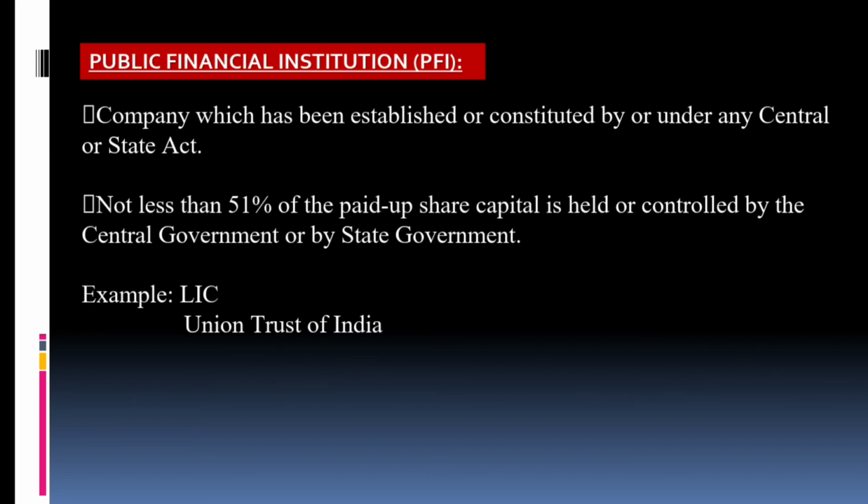Now come the public financial institution. Who is known as a public financial institution? The company of which more than 51% of the shareholding or capital is controlled or held by the state government or the central government. Okay, the government company, which we call a government company, is a public financial institution. Why is it known as a public financial institution? Because it is constituted or acts in accordance with the Central and State Acts of India. For example, Life Insurance Corporation of India, LIC, and the Unit Trust of India.